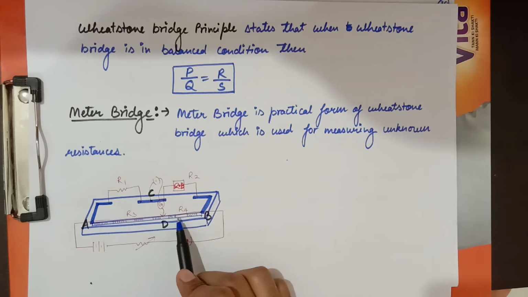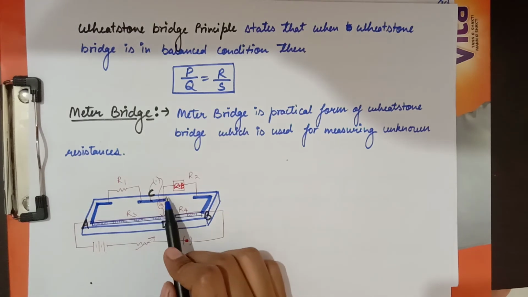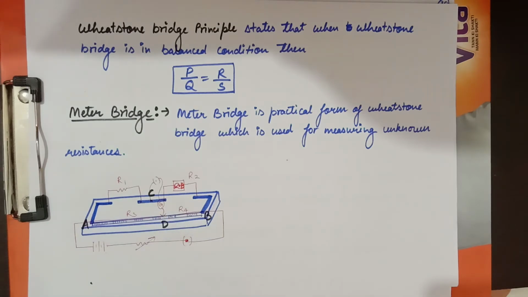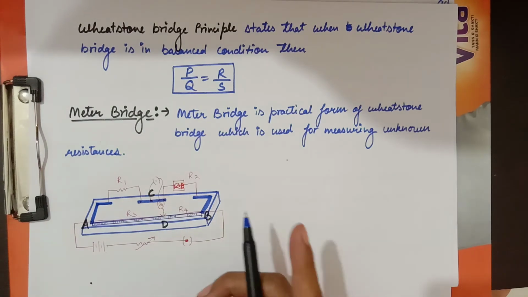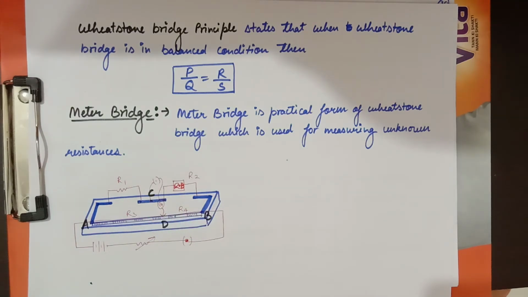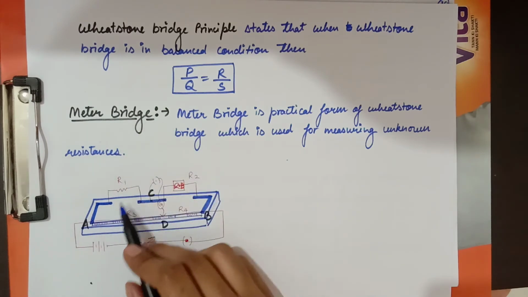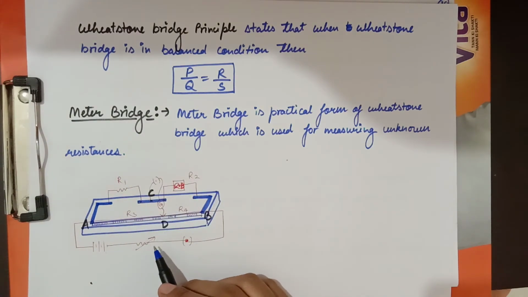As this resistance wire has uniform cross section, so at some point it will show no deflection point, means the current between these 2 points will be 0, or we can say the meter bridge is in balanced condition. So now we can apply the Wheatstone bridge principle here.